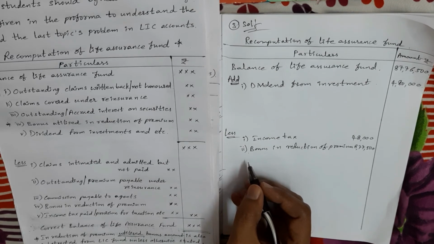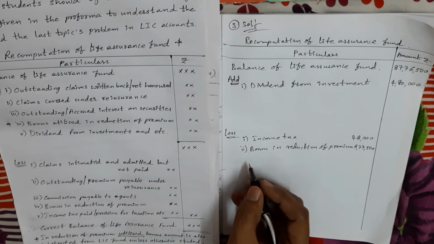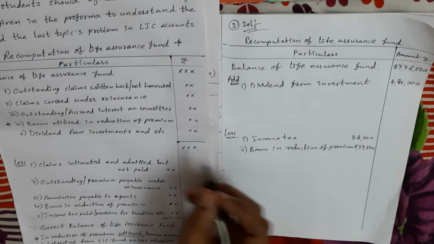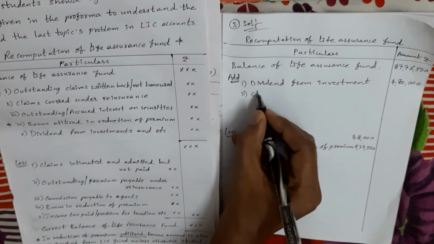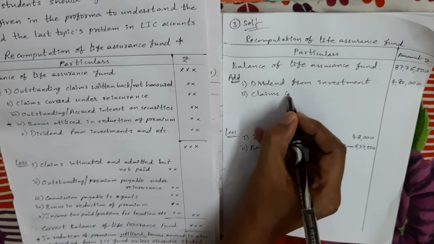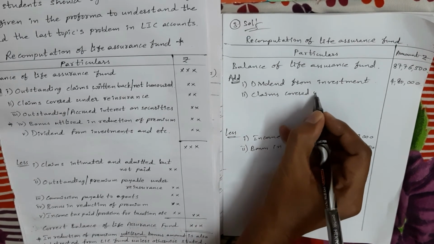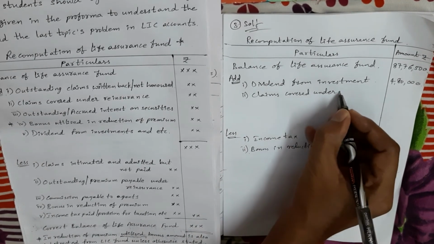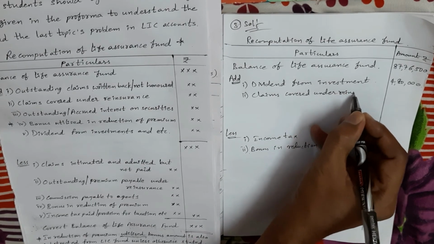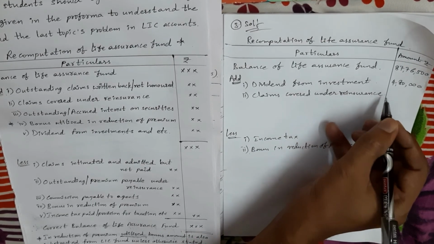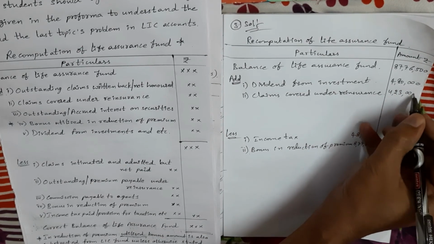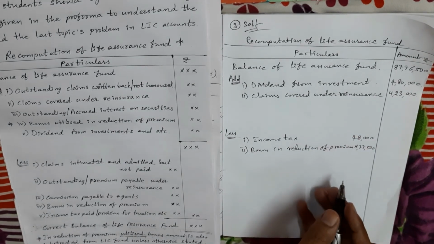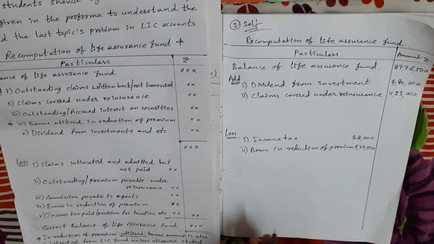Next, claims covered under reinsurance. So claims covered under reinsurance we have to add. Claims covered under reinsurance, 4 lakhs 23,000. Next, claims intimated but not accepted by the company.